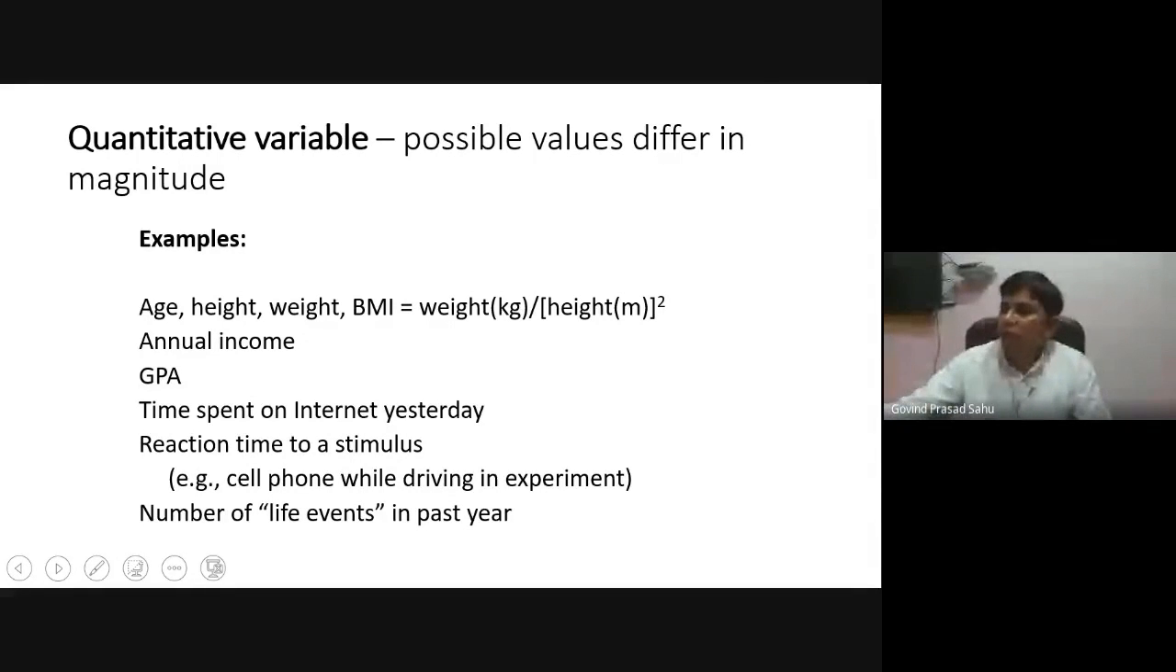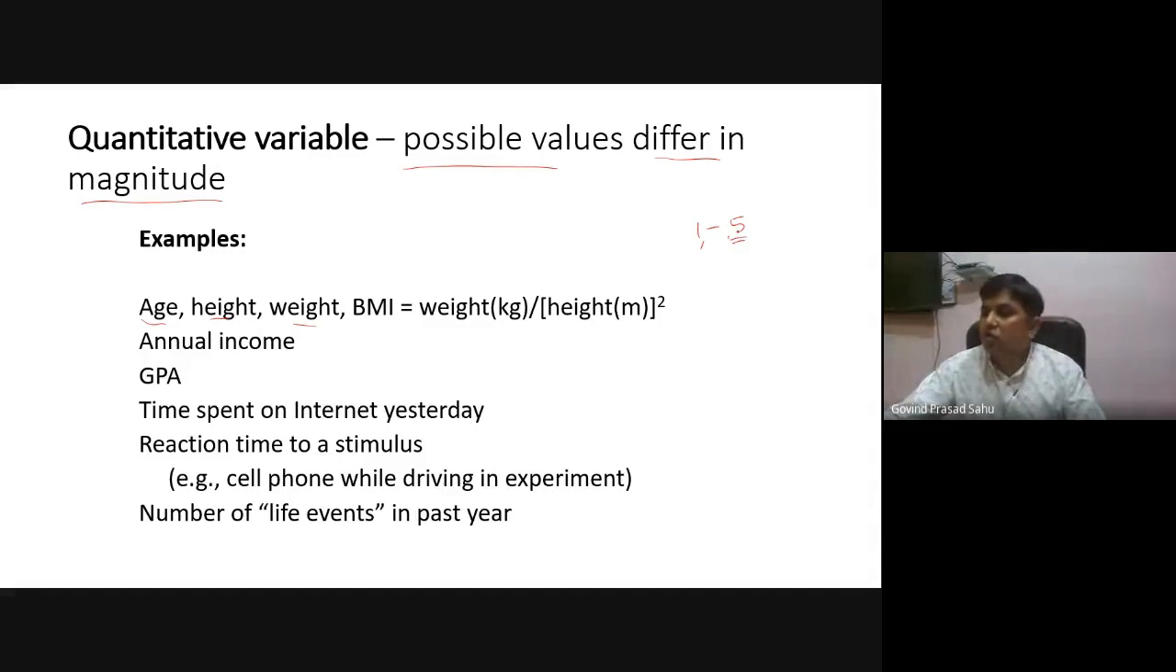Quantitative data: here the possible values differ in magnitude, so we can quantify them. For example, age, height, weight. These are quantitative data. Sometimes it is also possible to quantify qualitative data. For example, if we give feedback on a scale of 1 to 5, where 1 is bad and 5 is excellent, that is also some sort of quantification.